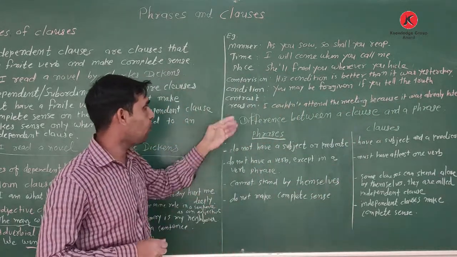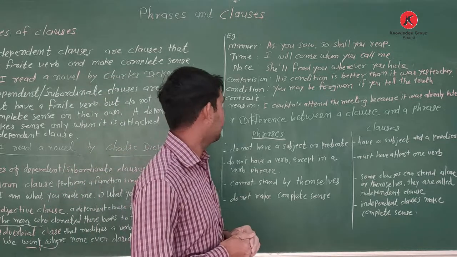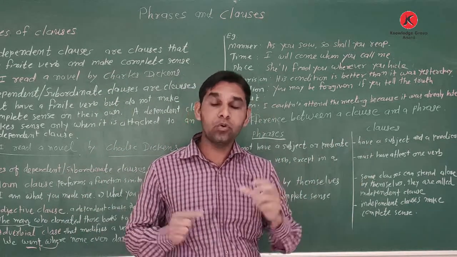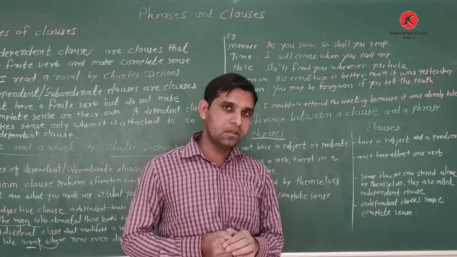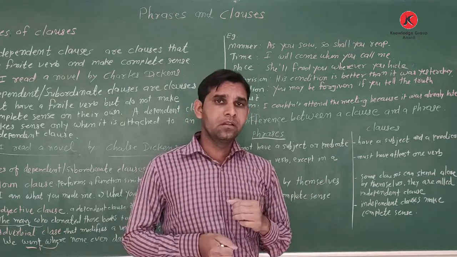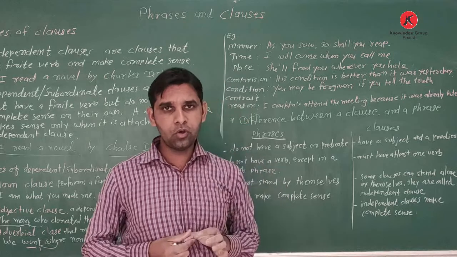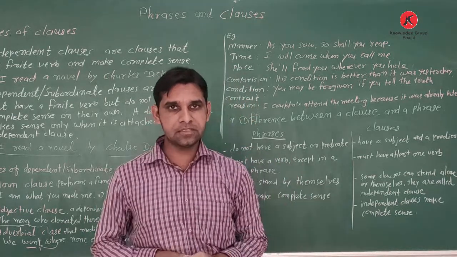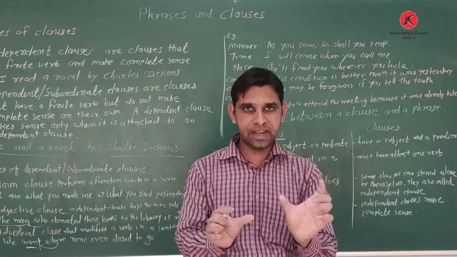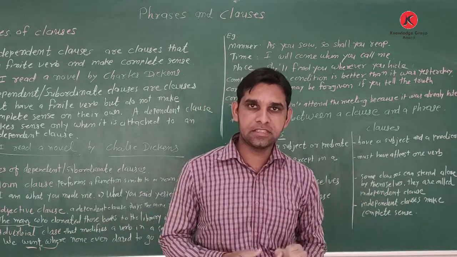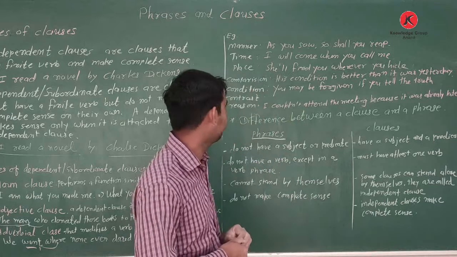Then contrast. Contrast means both parts of the sentence are different. The example of contrast: though or although I told you not to talk in the class, you talk in the class. Both sentences joined together with though or although show contrast, they are different.